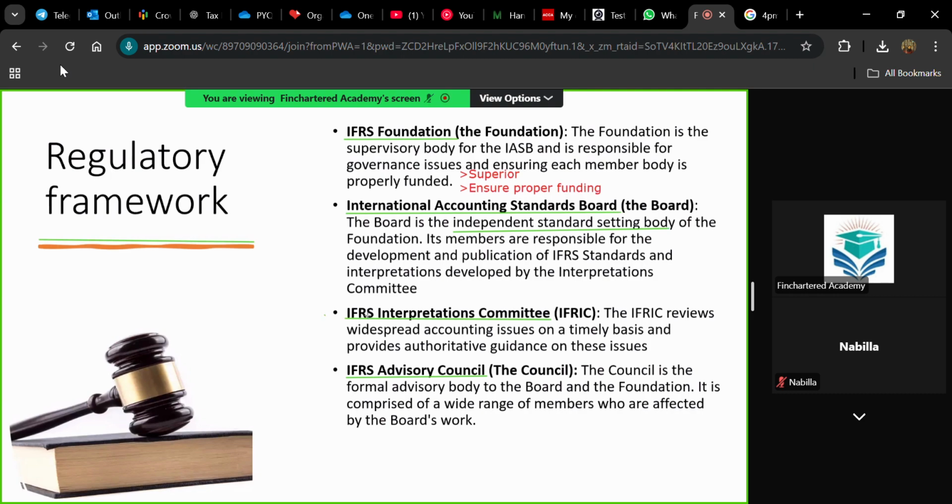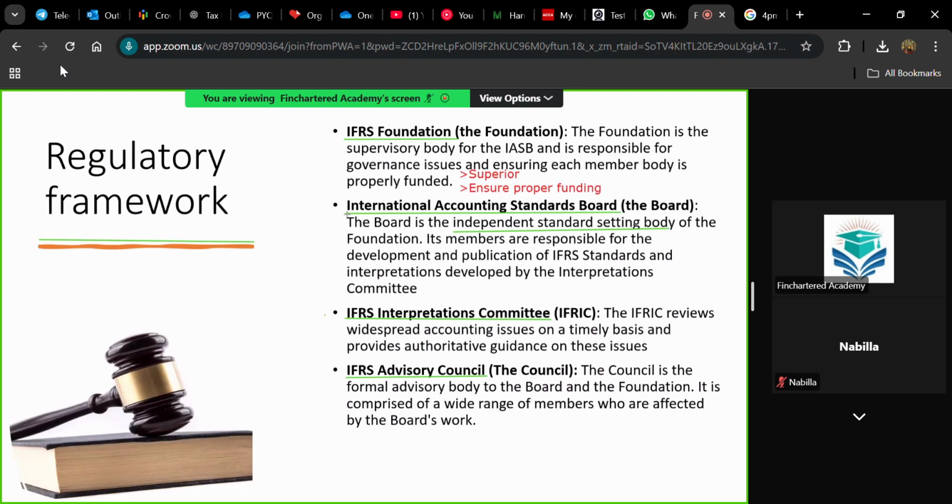Whatever issue is raised by the Interpretations Committee, IASB will have a solution for this issue in the form of international accounting standards, international financial reporting standards. So IASB is the one who provides solutions for all accounting issues.